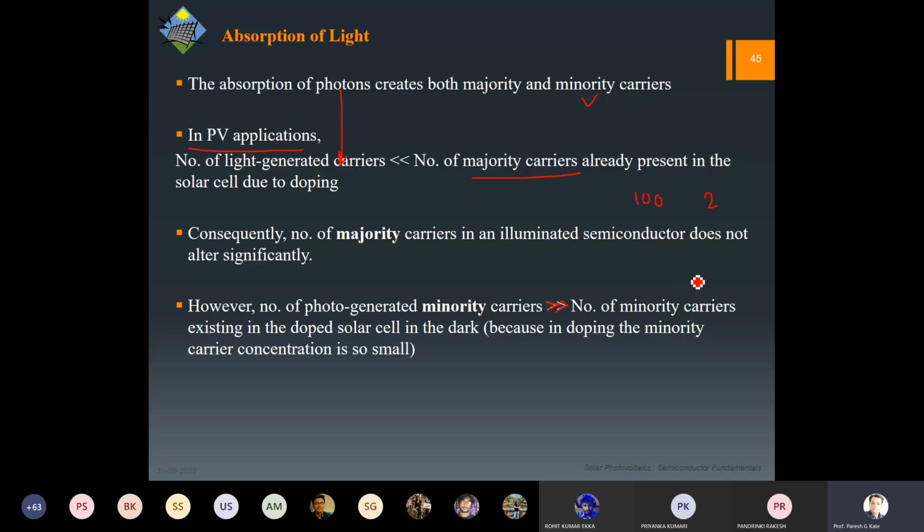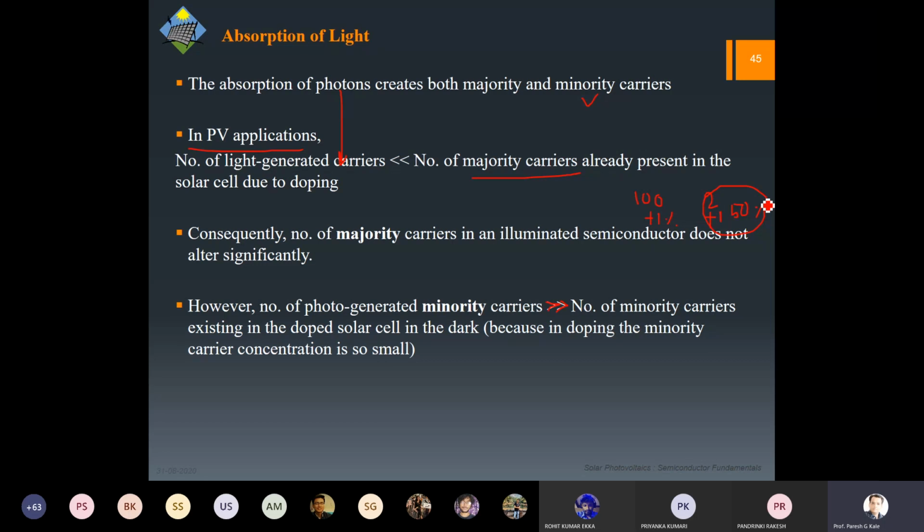Now, let us say I am putting 1 photon on it. That 1 photon is going to create both an electron as well as a hole, one each. So what will happen to this? It will become +1, and this will also become +1. Now, if you calculate the percentage, this is just 1%, whereas this becomes almost 50%, right? So you can see a huge change is occurring in the minority carriers compared to the majority carriers.